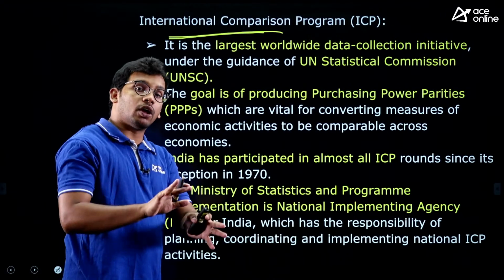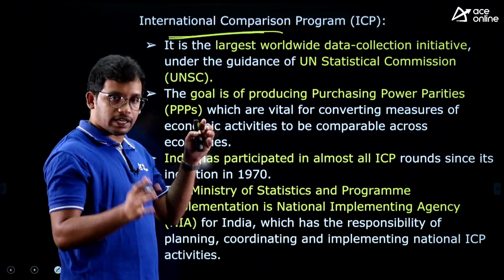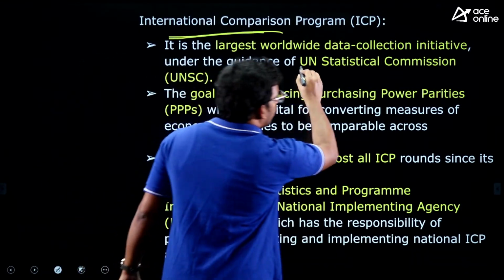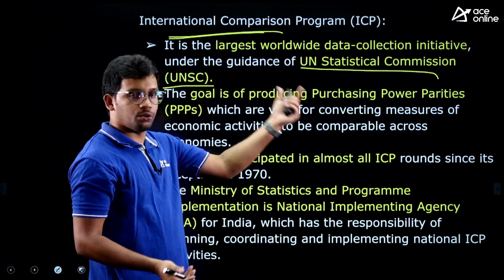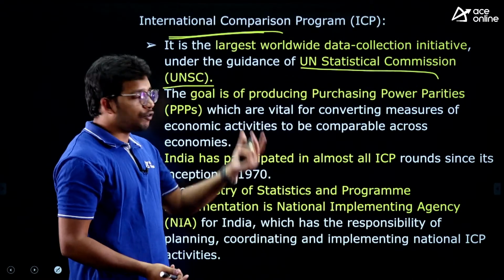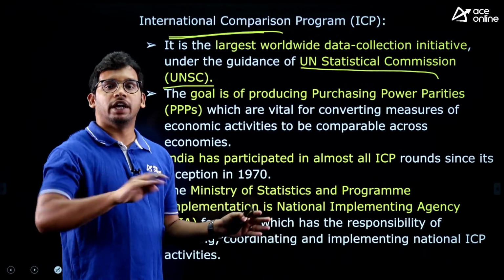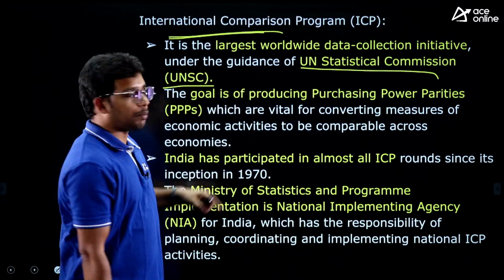What the differences are in terms of purchasing power across countries is collected and given in a report. This is given by the UN Statistical Commission. Under the United Nations itself there is a UN Statistical Commission which gives reports related to this. It compares how people in different countries spend in terms of purchase, and it works with the support of the World Bank.